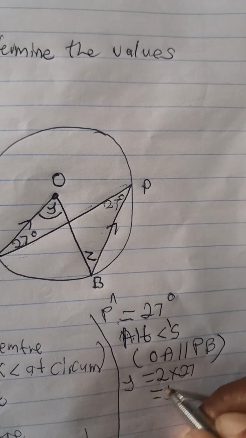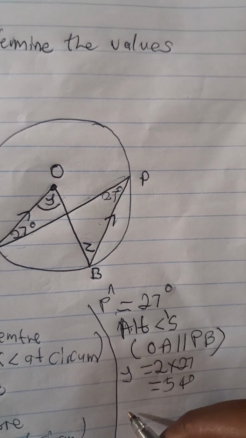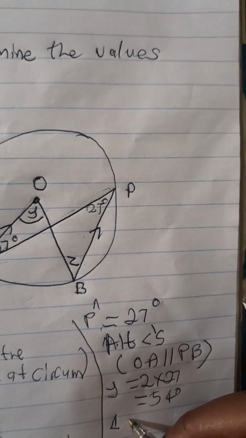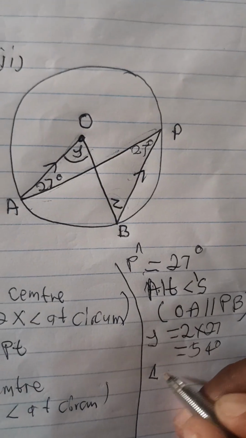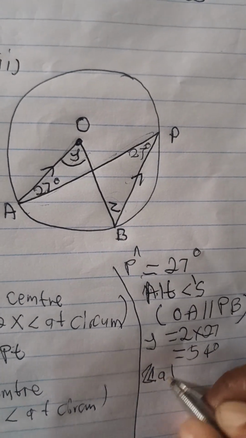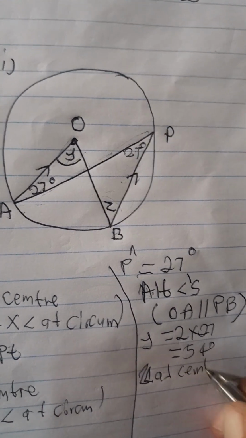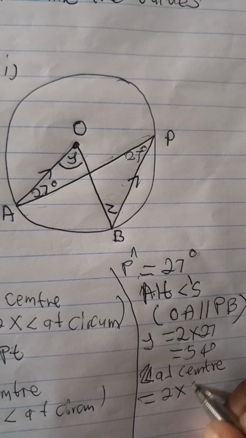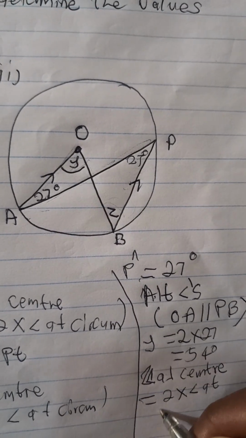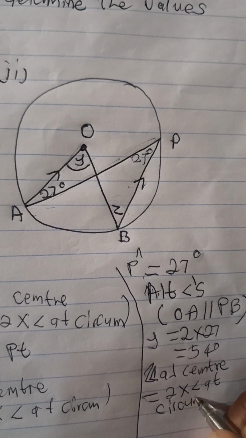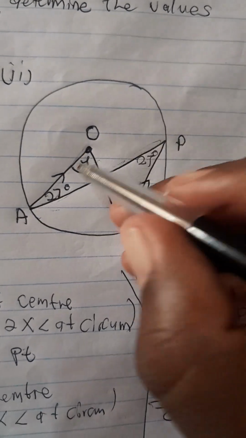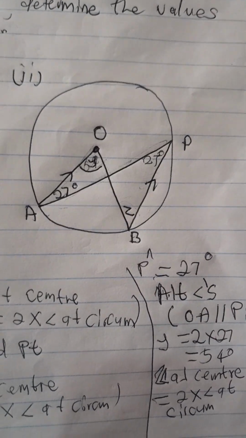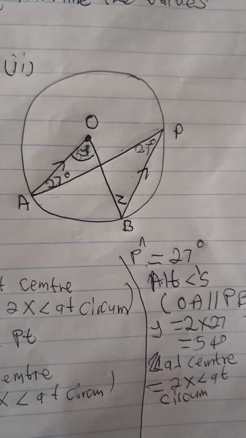That makes it 54 degrees. Reason: angle at the center is twice angle at the circumference. Y is 54 degrees.